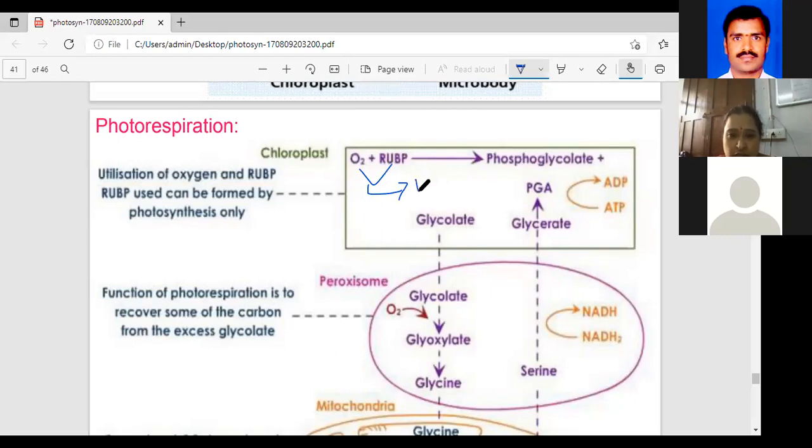Phosphoglyceric acid is a three carbon structure.